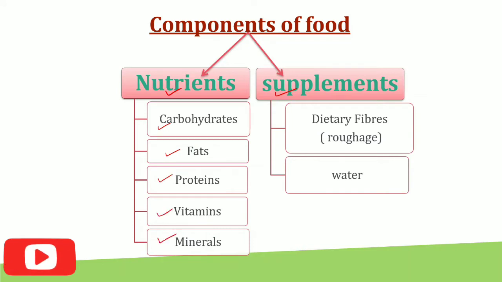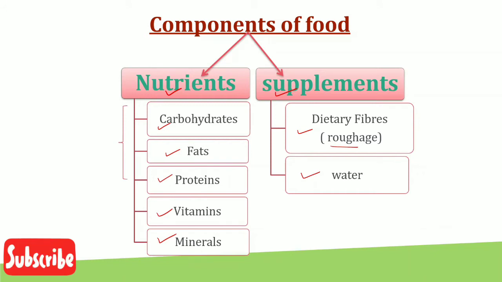And other than this, there are 2 main supplements, that is dietary fibers, also called roughage, and water. Nutrients and supplements are the different components of food which are very essential for growth and development.